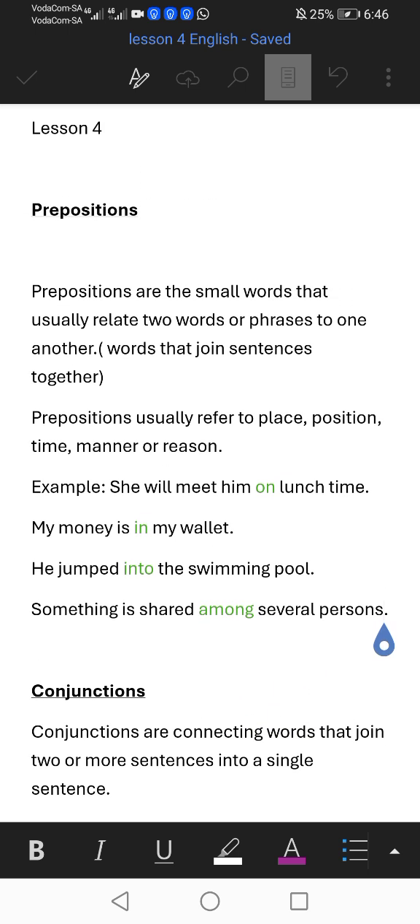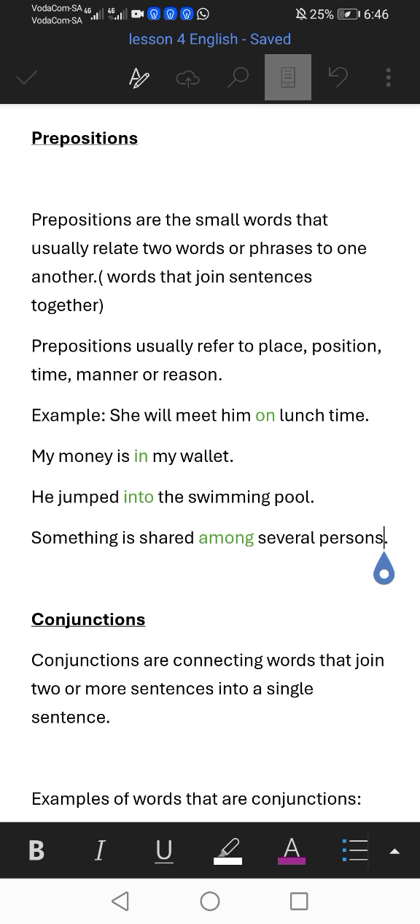So we have learned that on is a preposition. It shows us the time. It also shows us the place. In is the preposition, it shows us the place. Into shows us the place. Among is the preposition that shows us the manner.